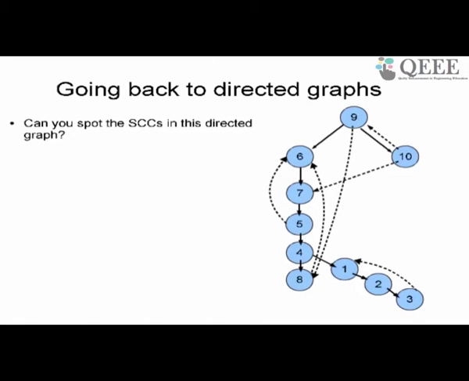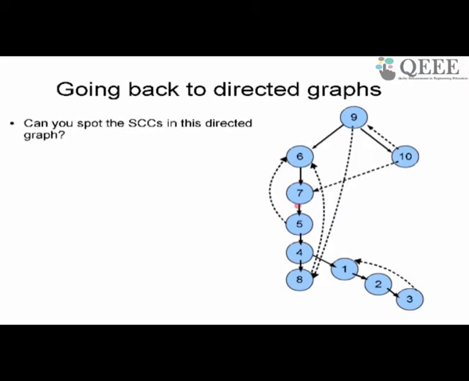So it's nicely connected in some sense. I can go from U to V and I can go from V to U, which means there's a cycle. U, V, U is a cycle. So every pair of nodes contribute in some sense to a cycle, which means that I can make a cycle that goes through all the nodes in the strongly connected component. That's what it means. Okay. So in this graph, for example, 6, 7, 5, there is a nice cycle here, but it's not a strongly connected component because it's not maximal.